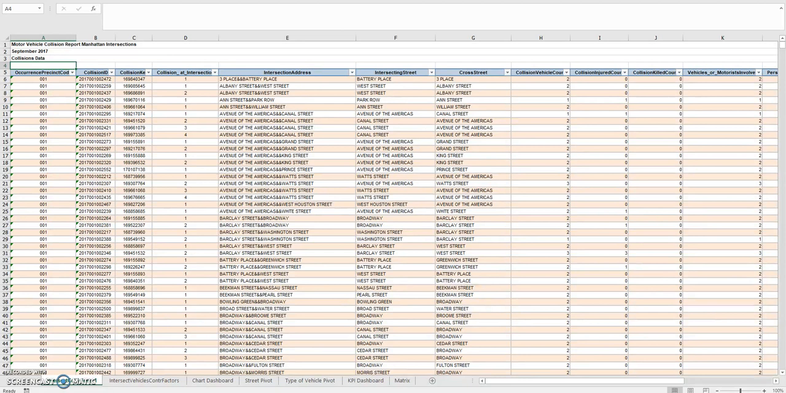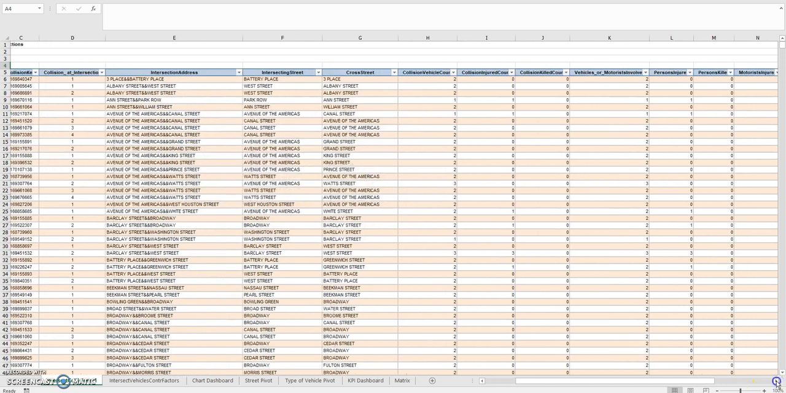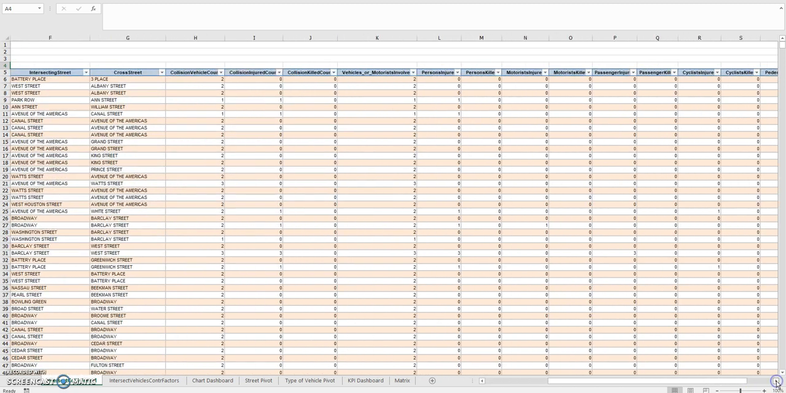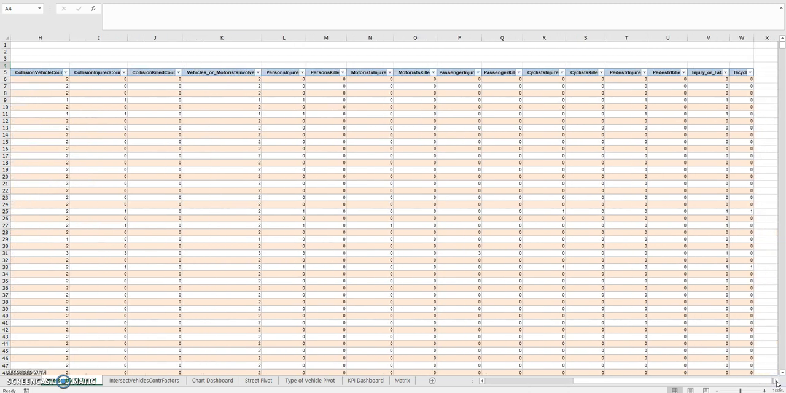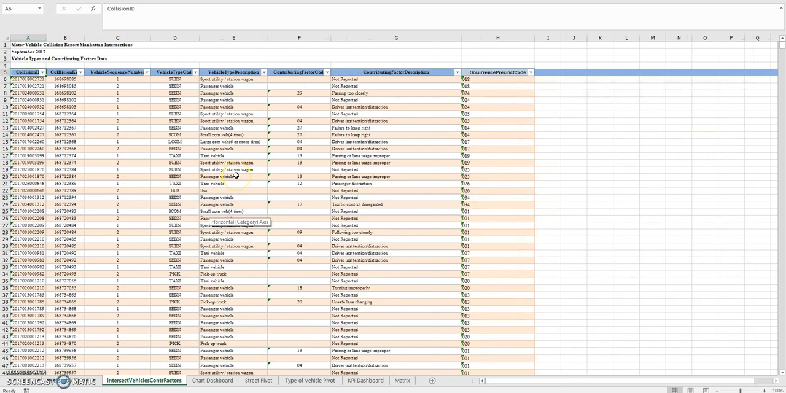So the data they have is very detailed. It goes by the police precincts. They give you collision ID and keys for each collision that happened every month. They give you the intersecting streets, the number of vehicles involved in the collision, the number of people injured, number of people killed, if there were passengers injured, passengers killed, cyclists injured, cyclists killed, and pedestrians injured and pedestrians killed. The other tab gives you the type of vehicle involved in each accident and the contributing factor for each accident.